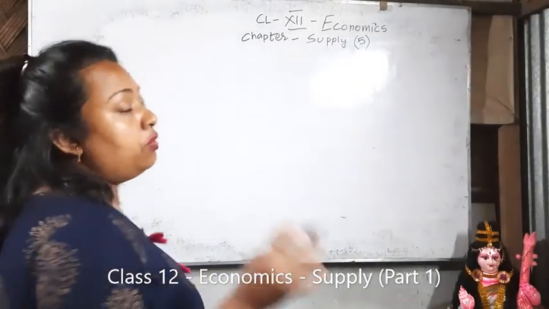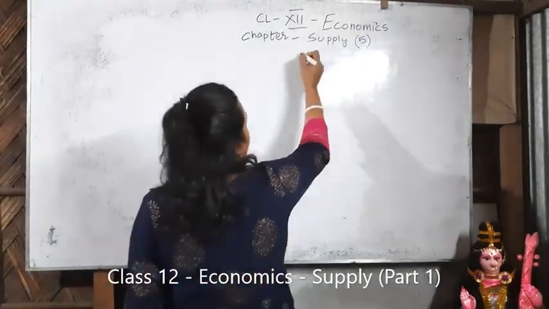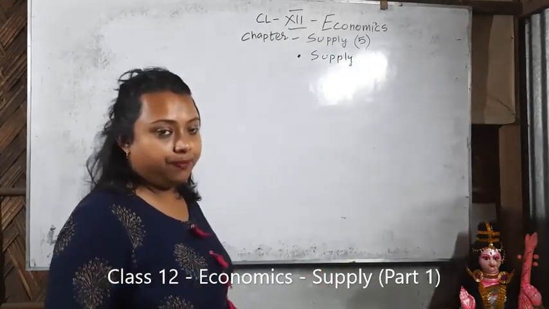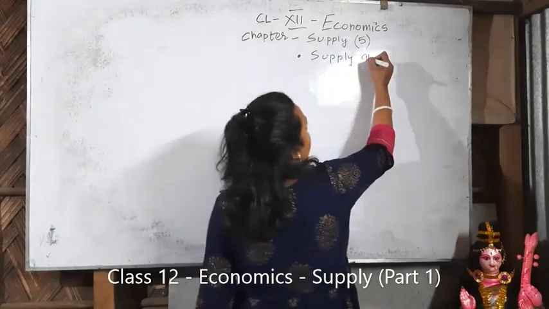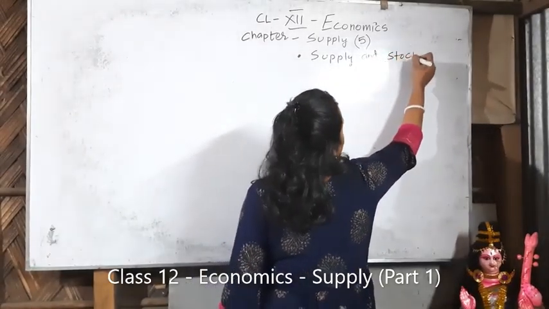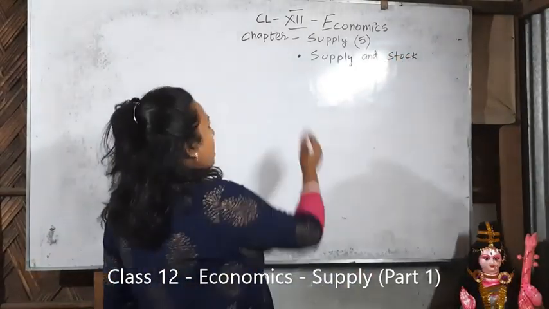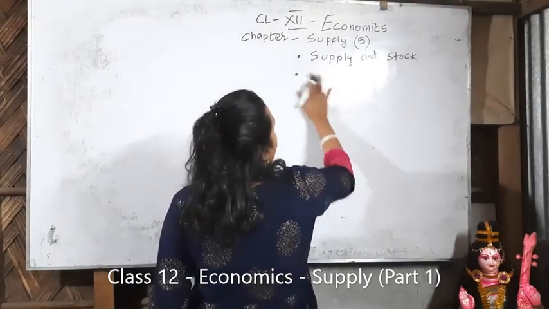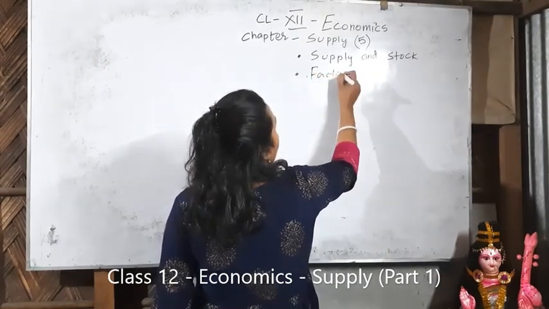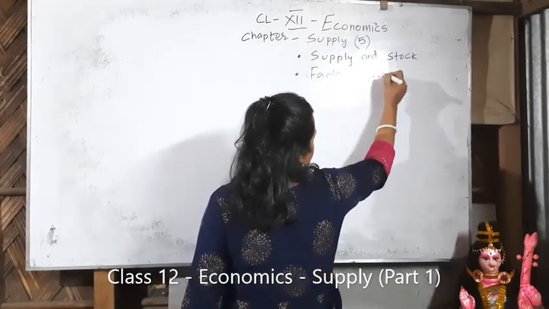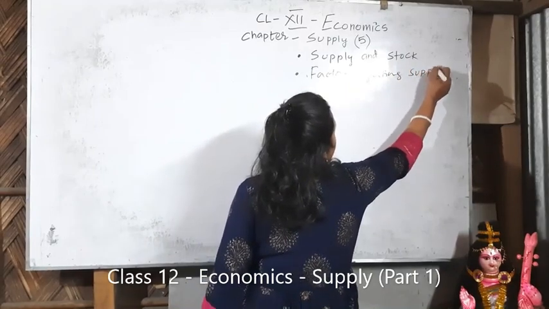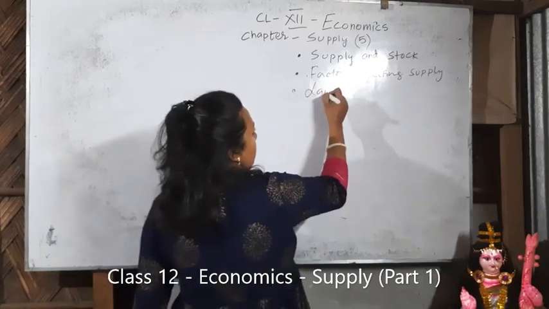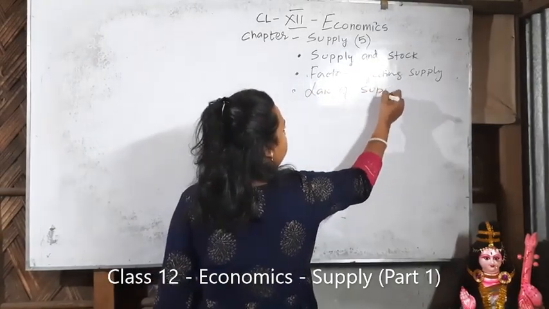Now, when you go into the chapter, the first thing you have to understand is what supply is, and with that, what stock is. Second, we have to understand the factors affecting supply. Next, the law of supply.